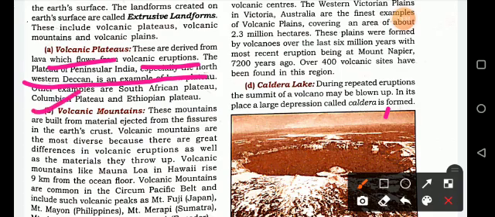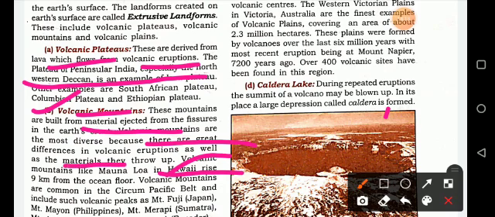And the second, volcanic mountain, the Mauna Loa, is located in Hawaii Island, an island of USA. We can say that these are examples of volcanic mountains because they are built from material ejected from the fissures in the earth's crust. Volcanic mountains are the most diverse because there are great differences in volcanic eruption as well as the material they throw up.